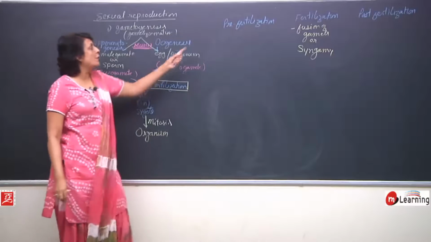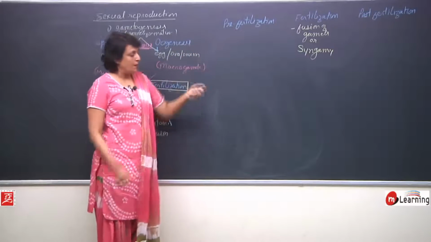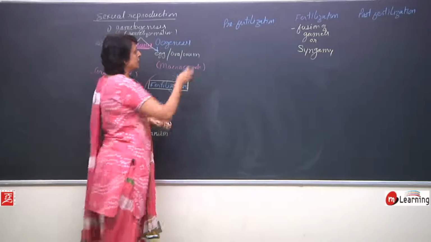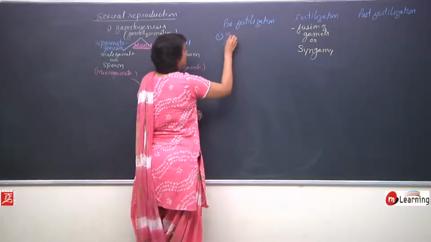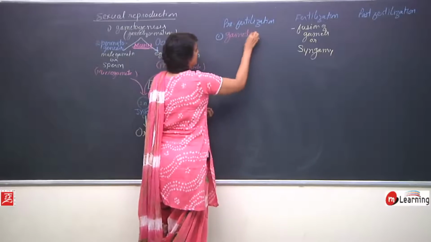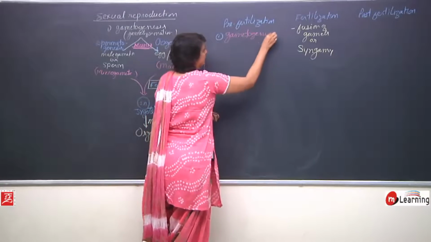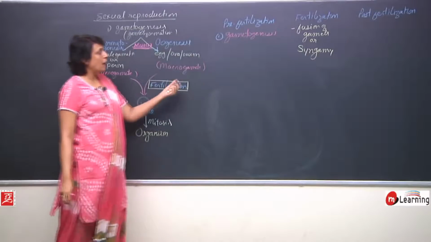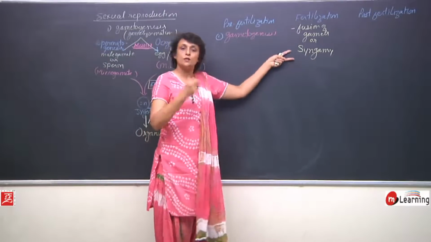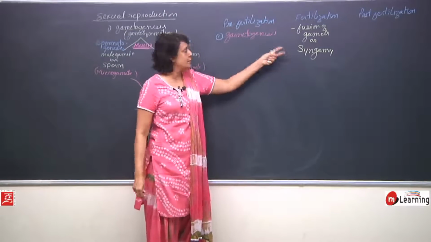Now what all is required before that? Before that, first thing which is required is gametogenesis, that is gamete formation. When these gametes are formed, how will they come closer so that this fusion or fertilization takes place?